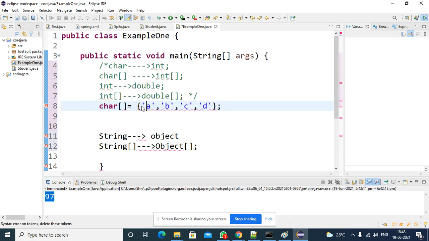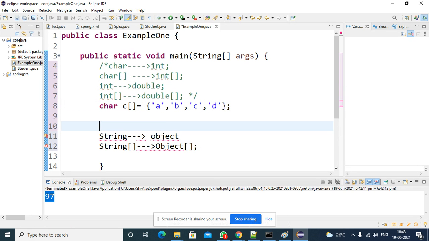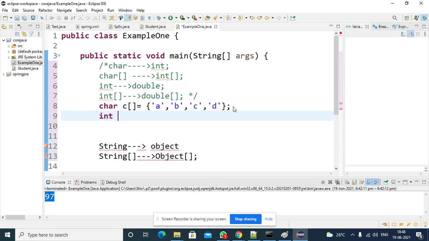Try to learn the subject. So the character array is constructed; the character variable is not yet given. Then the integer array, just construct the integer array: int i equal to some values. Assign some values: 10, 20, 30, 40 and 50.